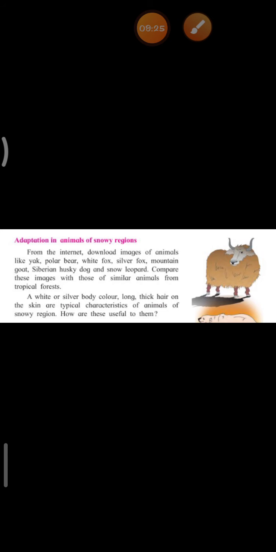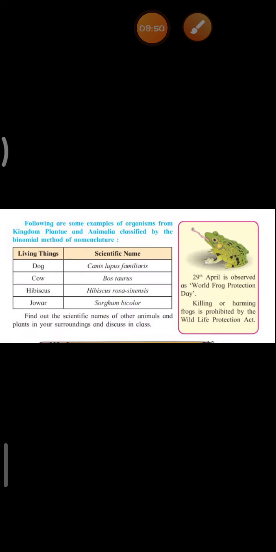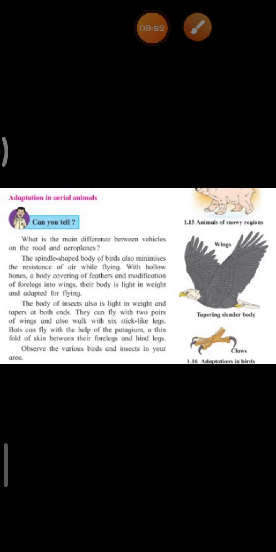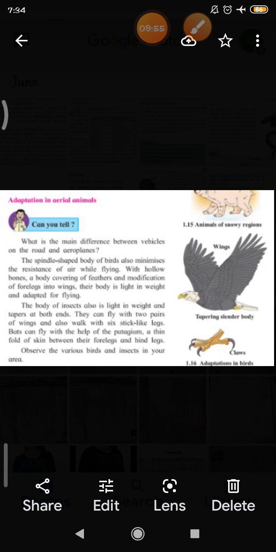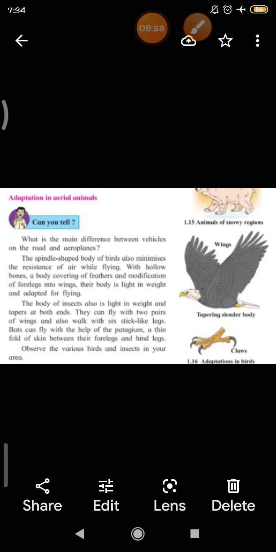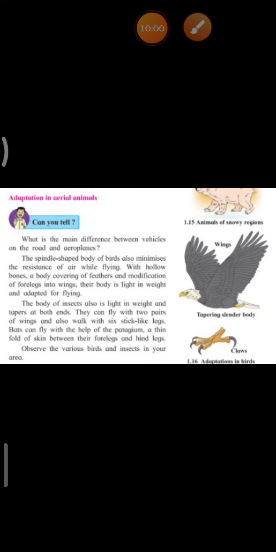Okay, children? Now we will see about aerial animals. Aerial animals in the sense, birds mean aerial, in the sense what, children? Those animals or birds that fly in the air. Okay, they are called aerial animals. The spindle shaped body of the birds minimizes the resistance of air while flying. With hollow bones, a body covering of feathers, and modification of forelegs into wings, they are adapted for flying.